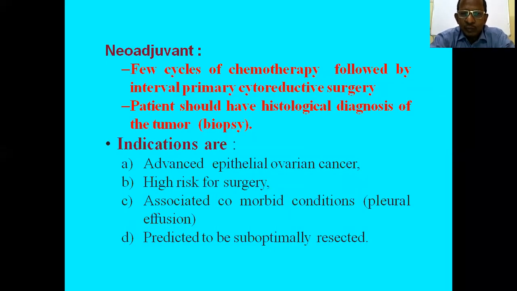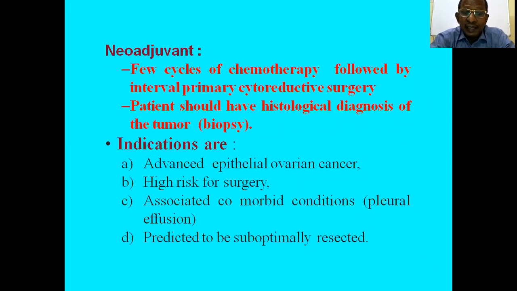Usually 3 cycles before surgery and 3 cycles after surgery, but the chemotherapy course depends upon the tumor marker CA125 levels. What are the indications of neoadjuvant chemotherapy?